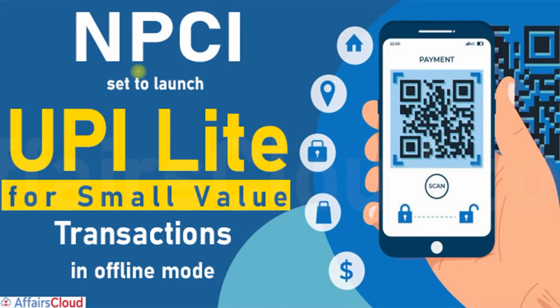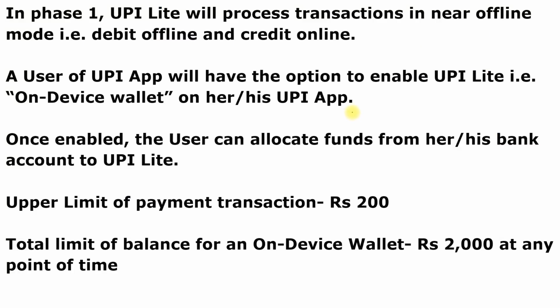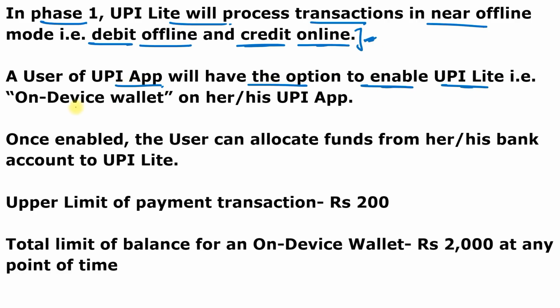So you can see here, National Payment Corporation of India is set to launch UPI Lite for small value transactions in offline mode. And this functionality enables transactions without additional factor authentication or UPI PIN. So in phase 1, UPI Lite will process transactions in near offline mode. It means debit can be processed through offline mode, but credit should be in online platform. But at a later point, UPI Lite will process transactions in complete offline mode, like debit and credit both offline. And a user of UPI application will have the option to enable UPI Lite, that is on-device wallet, on her or his UPI application.